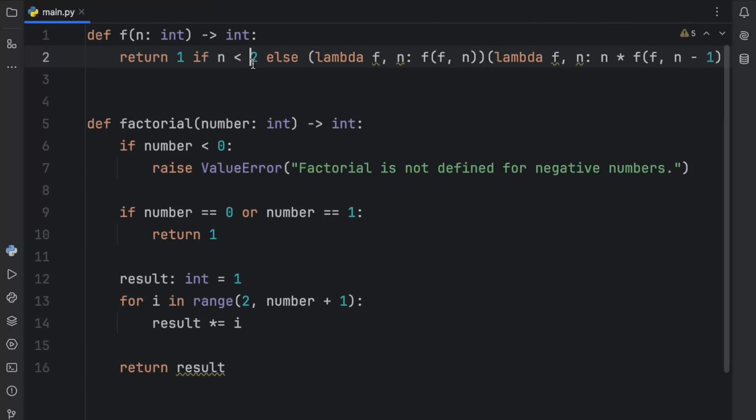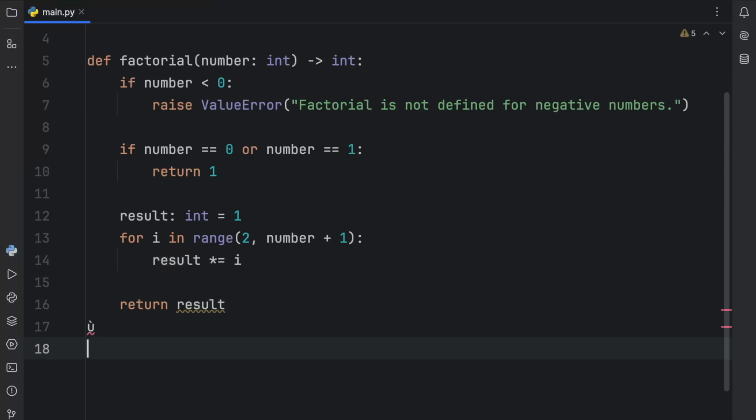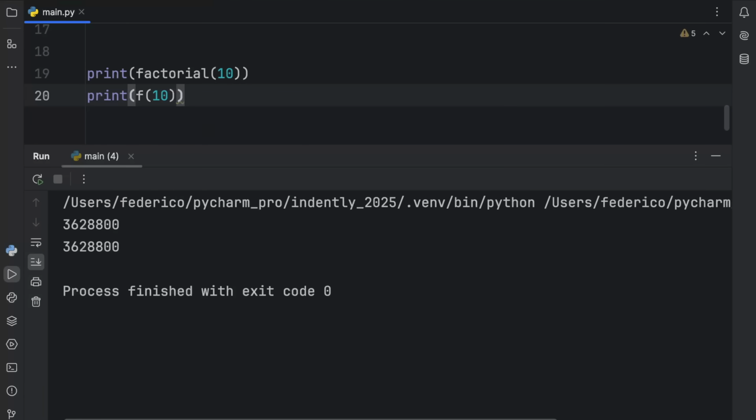Or we can change it, but it's just going to take a lot more time and effort than trying to change anything inside here. And they both do the same thing, and I can prove it by typing in print factorial of 10 and print f of 10, which will give us the result of the factorial of 10.